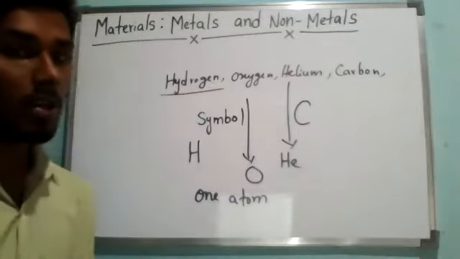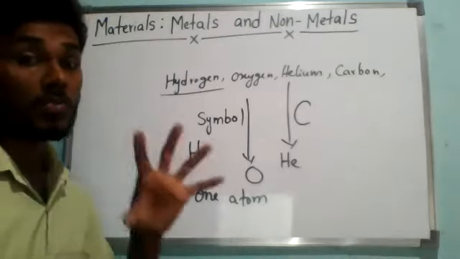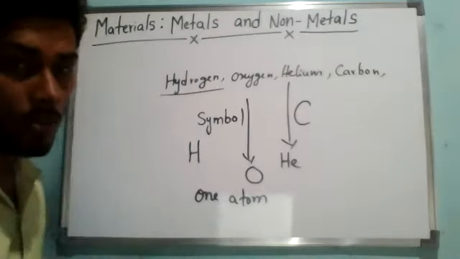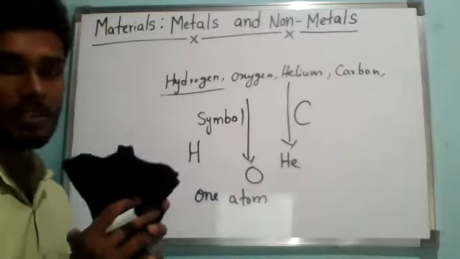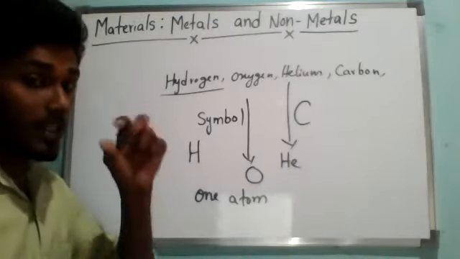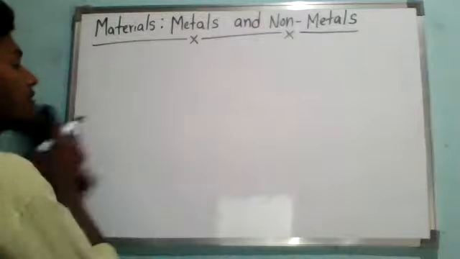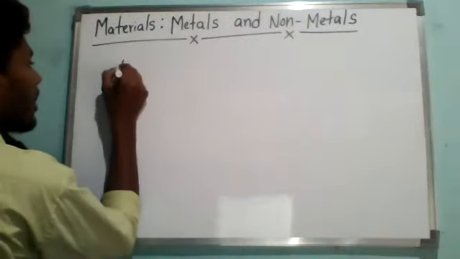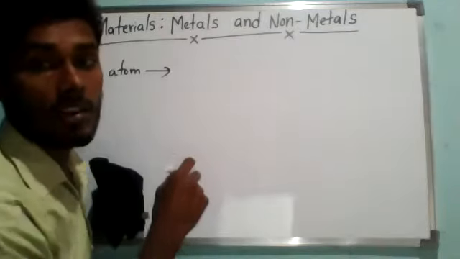Now, we know that every substance is made up of some kind of elements. An element is made up of subparticles, and that part is called an atom. So the smallest particle of an element is called an atom. You have to note it down. They may ask you the question: what is an atom? Atom means the smallest particle of an element.